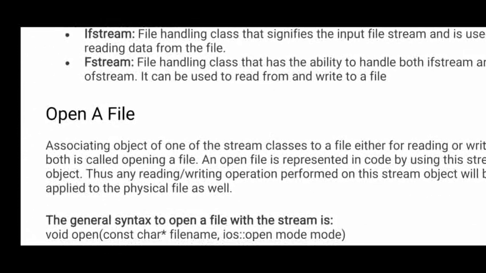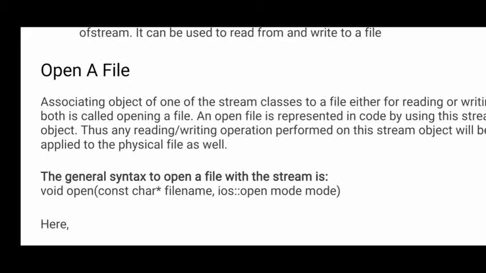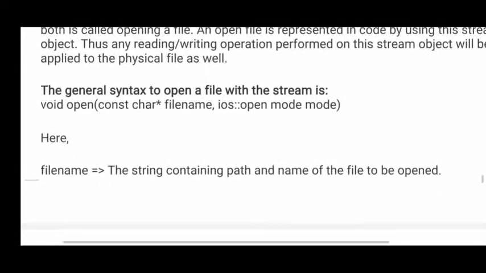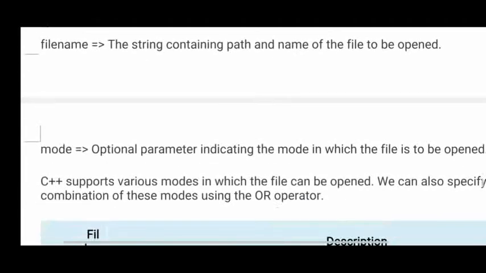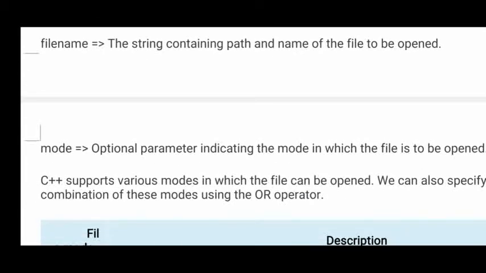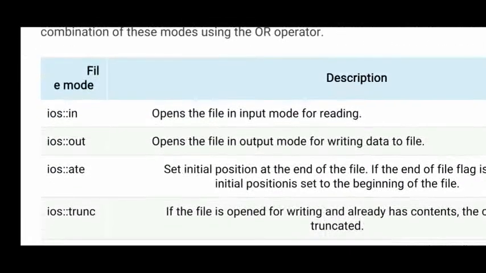So if you want to open a file in C++, how will you open it? Already these functions we discussed in C programming. The open method is used to open a file. You just need to give a file name and the mode of the file, meaning whether you want to open the file in writing mode, reading mode and so on. The file name is the name of the file. Next, the mode, which is optional: in which mode do you want to open? If you want to open a file for reading, this is the in mode. If you want to write data to the file, that is the writing mode.